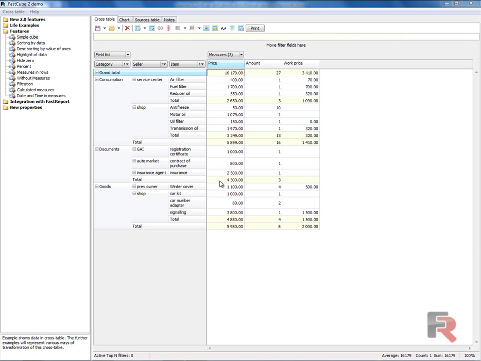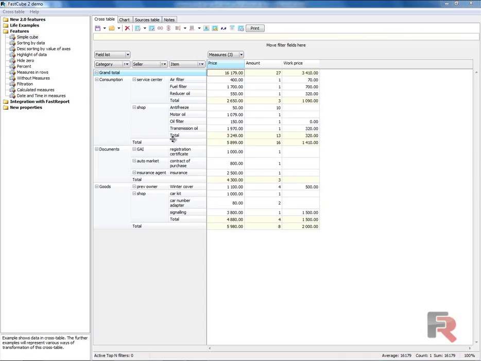Hello! In this tutorial we will consider how to collapse and expand lists in a grid. Also, we will look at how to open a detailed table which contains the source data for the selected cell. We use the demo cube, the grid simple cube.